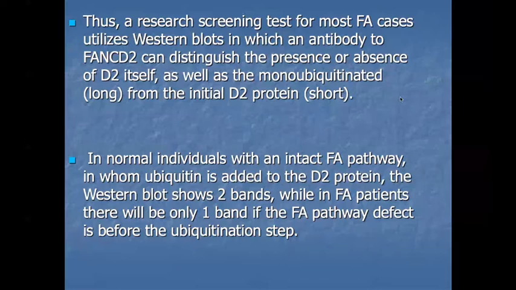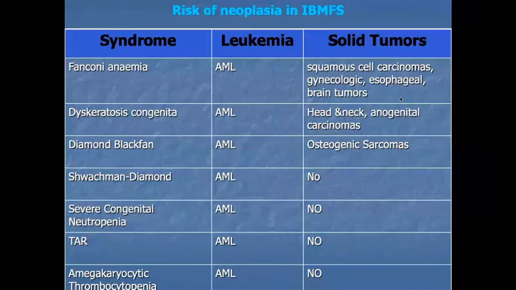Dyskeratosis congenita is associated with head, neck, and genital carcinomas. Diamond-Blackfan anemia is related to osteogenic carcinoma. All syndromes are related to acute myeloid leukemia. Patients with Fanconi anemia have an increased risk of developing myelodysplastic syndrome and acute myeloid leukemia.